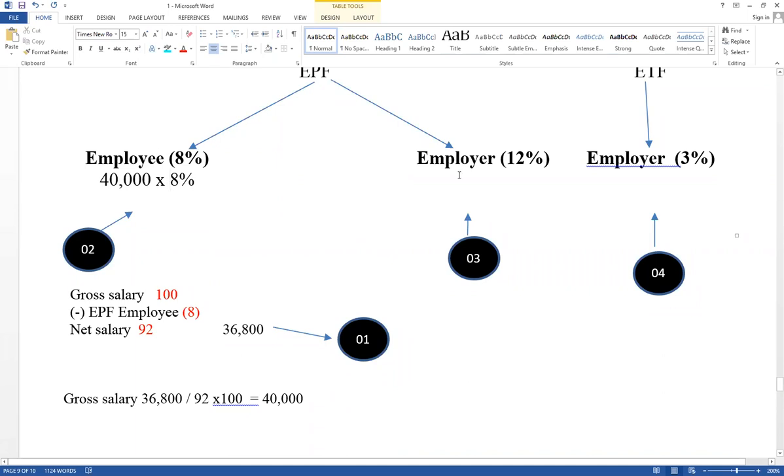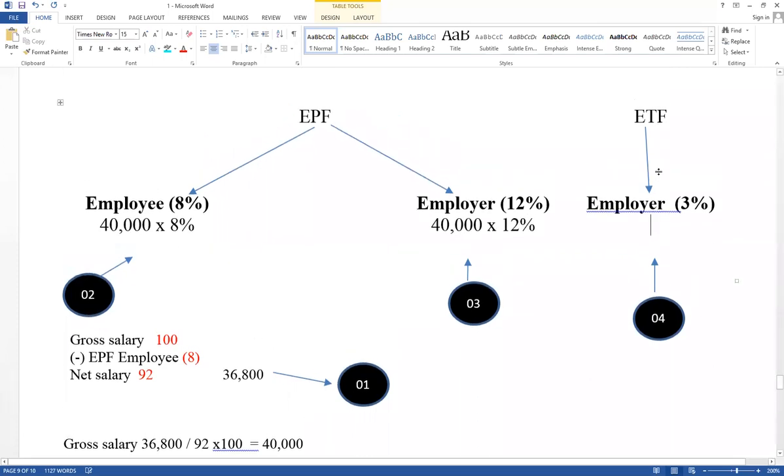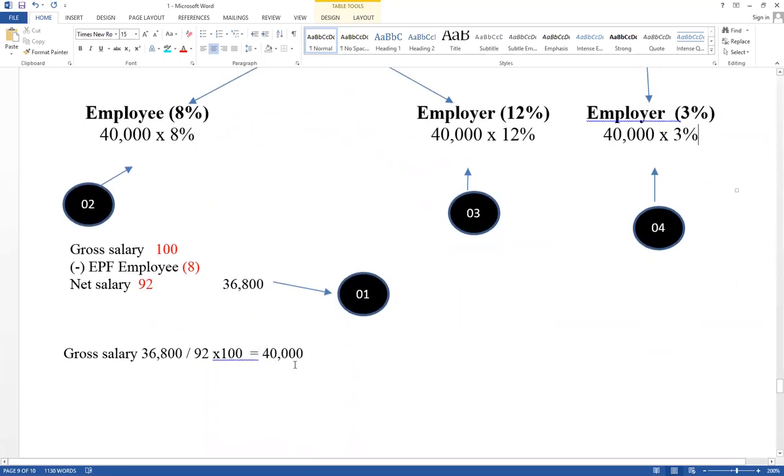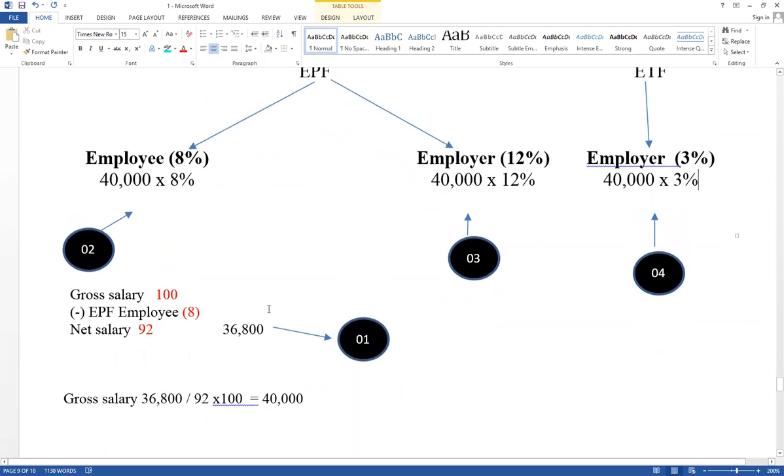Based on gross salary, value should be calculated. Therefore, 40,000, that is the gross salary, into 12%. As well as EPF, 40,000 into 3%. First, try to recognize how to calculate gross salary. Then based on gross salary, value should be calculated.